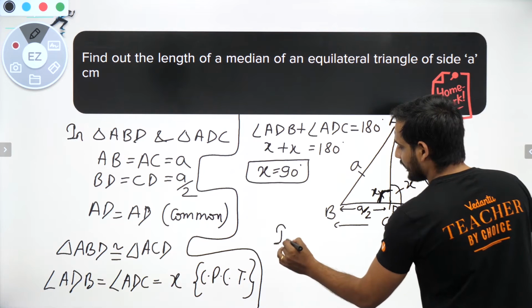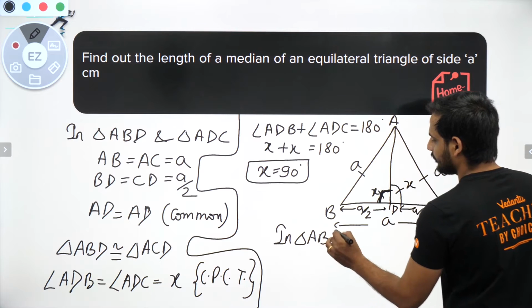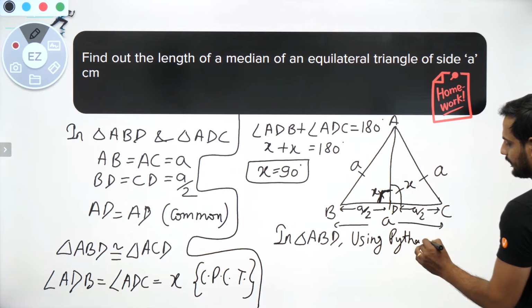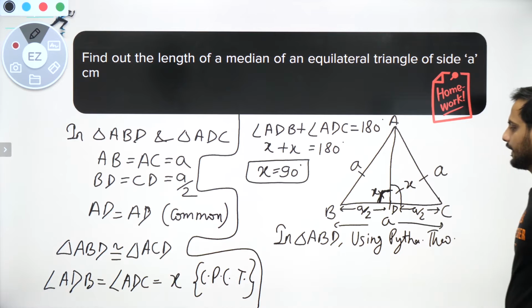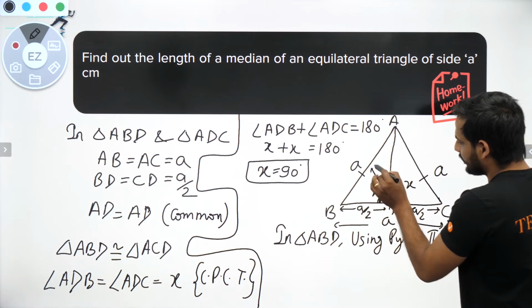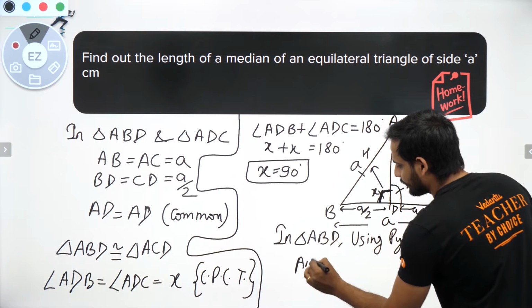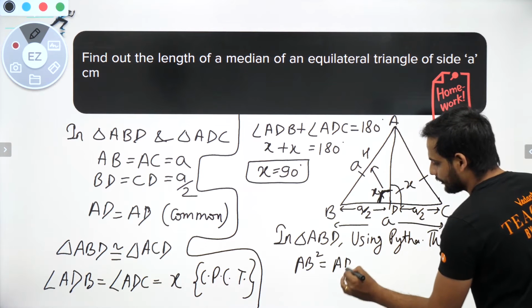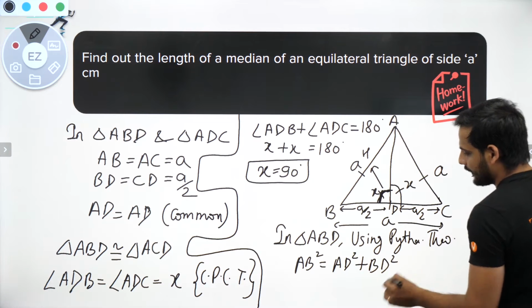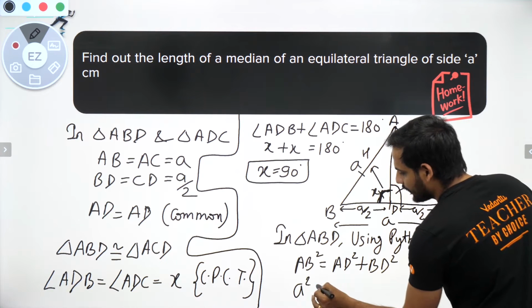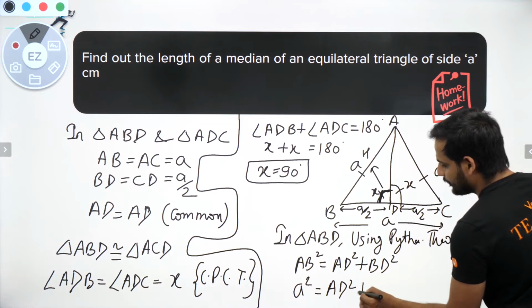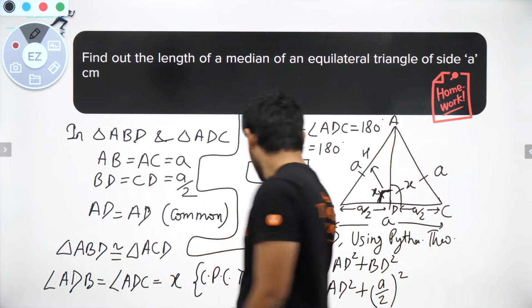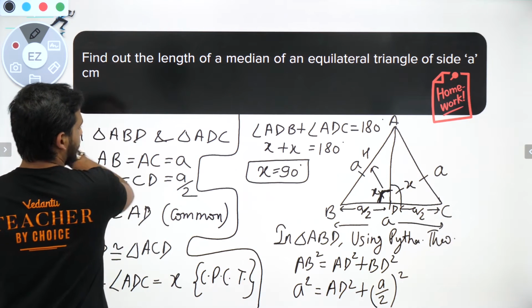So in triangle ABD, using the Pythagoras theorem, if this is a right angle triangle, this part AB will be your hypotenuse. So AB square should be equal to the sum of the squares of the other two sides, AD square plus BD square. Now AB square I know is a square, which is equal to AD square, which I don't know right now, plus BD, which is a by 2, so a by 2 whole square. If I solve this further, let us do it here.